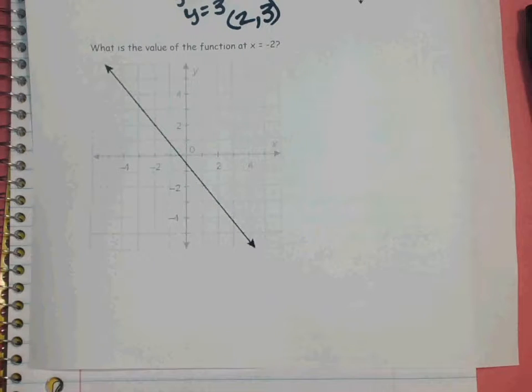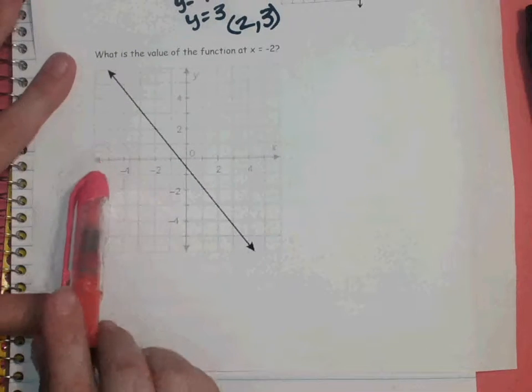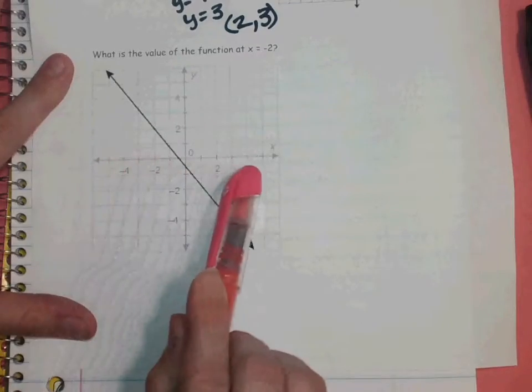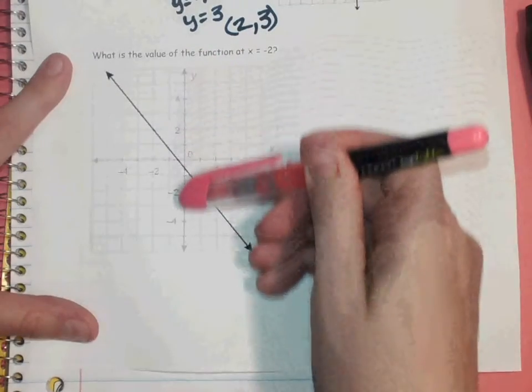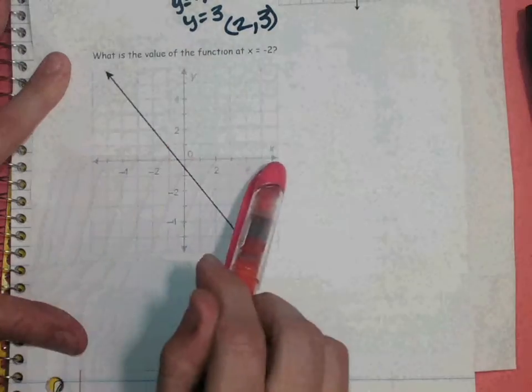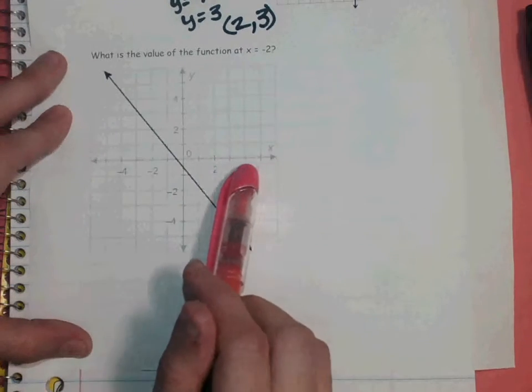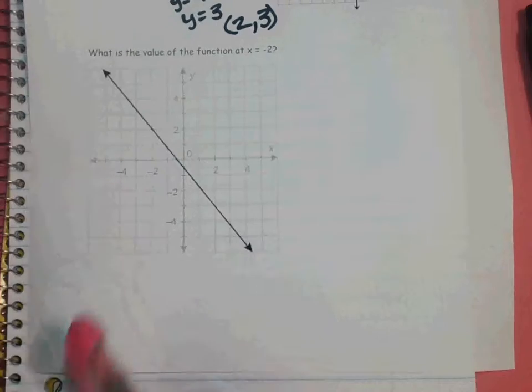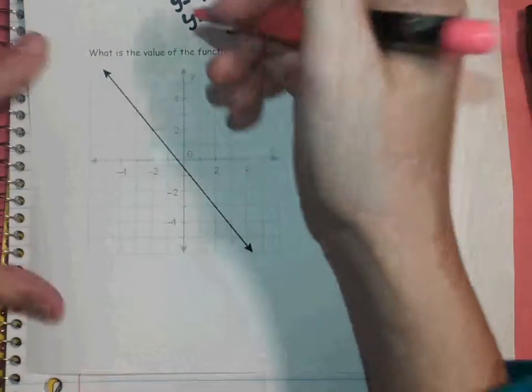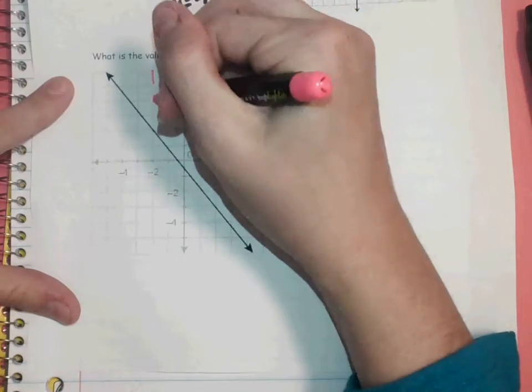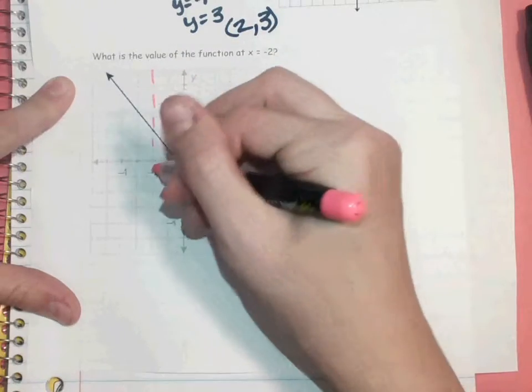Okay, so let's look at our next one. What is the value of this function at x equals -2? Well, first I need to think about my axis. The one going from left to right is my x-axis, so that's the one that tells me my x values. So this says, what is the line at x equals -2?